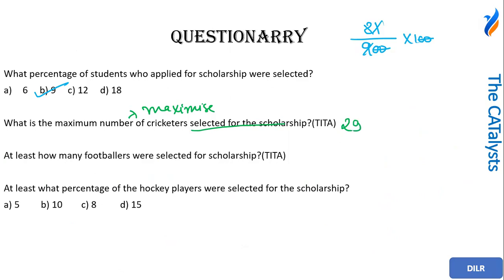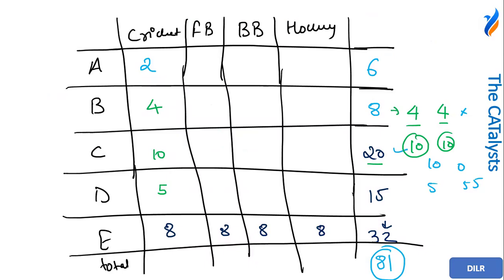Now it is asking at least how many footballers were selected for the scholarship. So it is basically asking me the minimum number of footballers. I have to tell the minimum number of footballers. Basically, I have to take off all the values from football. Now I know that two players are from cricket only. Since there are two values for cricket, I have to make football as low as possible, so the balance 2 could be given in this manner only.